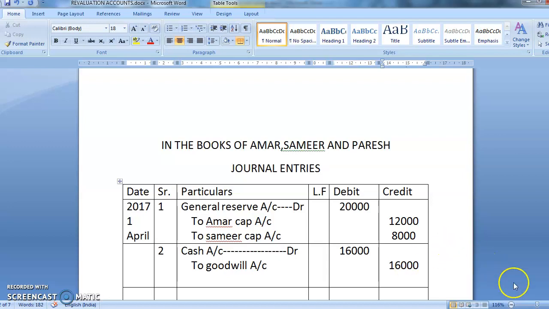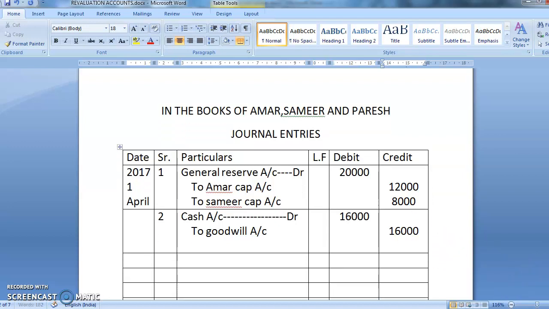Just remind me again, what will be your entry? Narration: being goodwill brought in by Naresh in cash. Okay. And then, as I've told you yesterday, this goodwill belongs to the old partners. So it will be distributed among the old partners in their sacrifice ratio. The sacrifice ratio calculation is already taught to you. But if the problem is silent, remember it: the old ratio and sacrifice ratio are always the same.